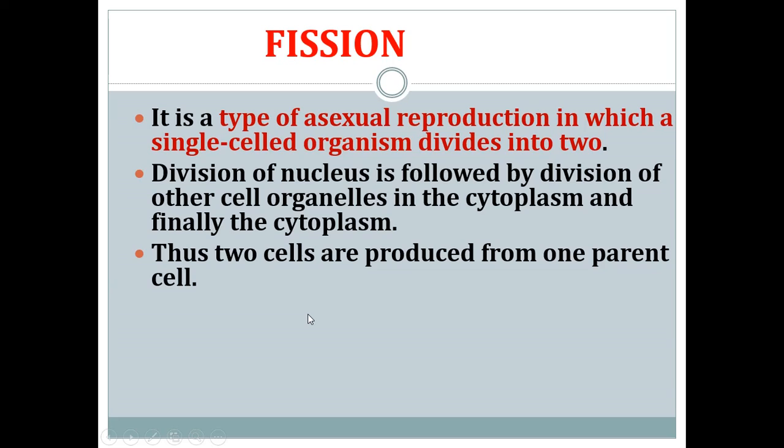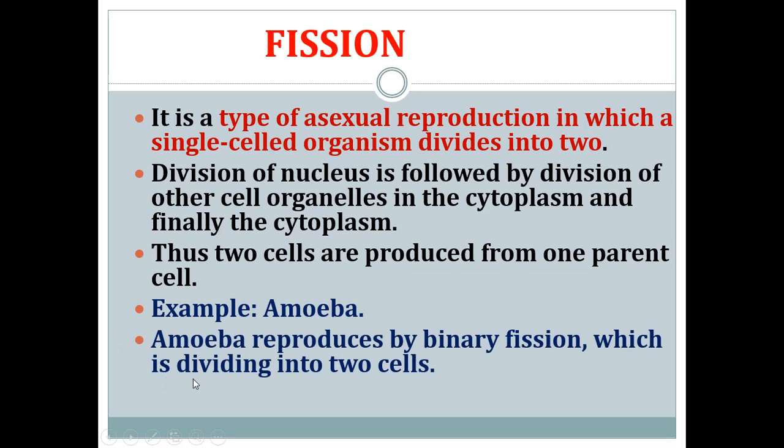So fission is a type of asexual reproduction in which a single celled organism divides into two. An example of fission is amoeba. Amoeba reproduces by binary fission. So what is meant by bi? Bi means two. Yes. So I have told that a single cell organism divides into two. So amoeba reproduces by binary fission, which is dividing into two cells.